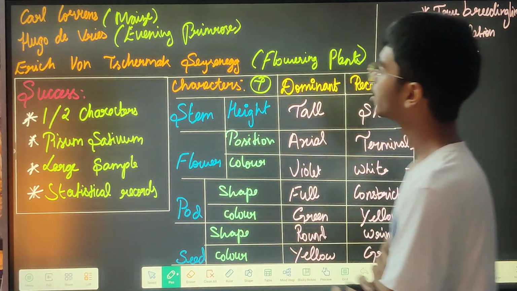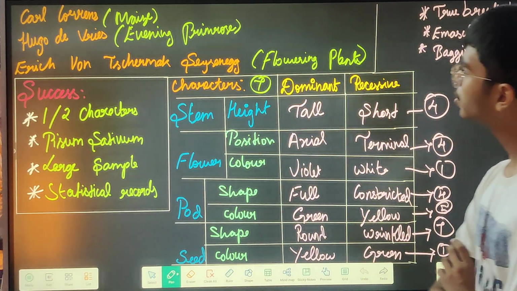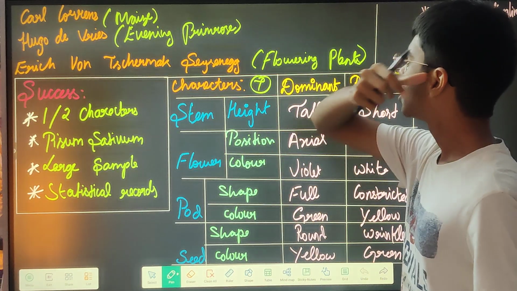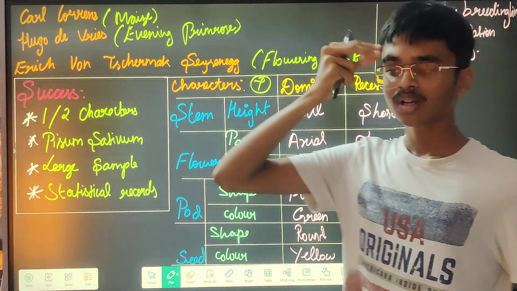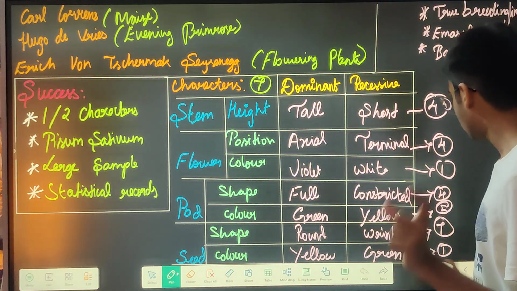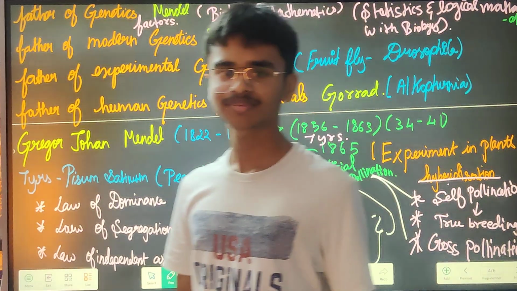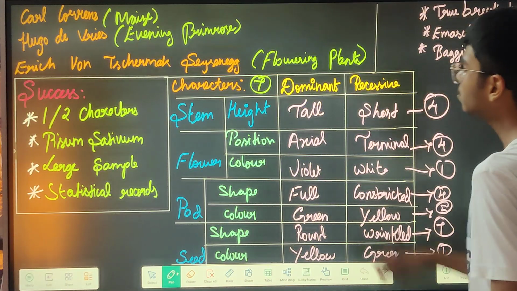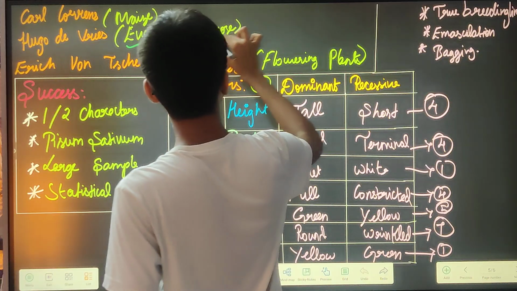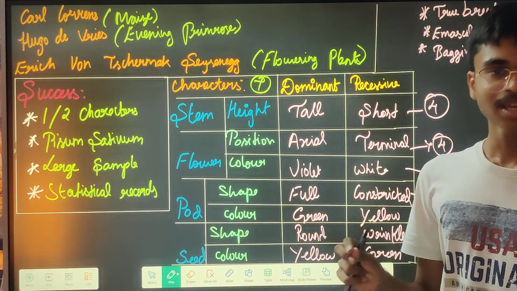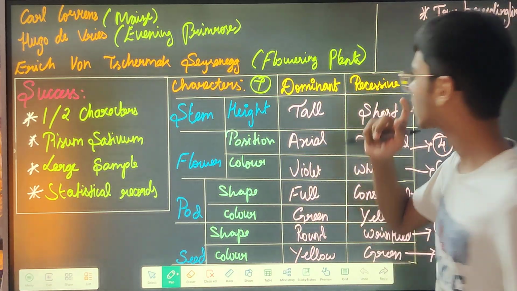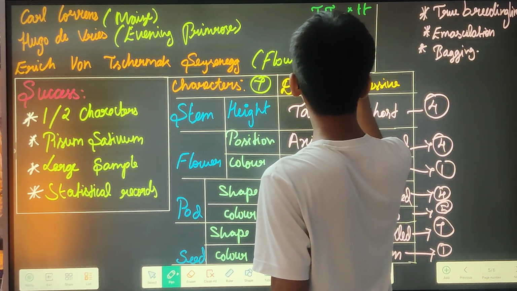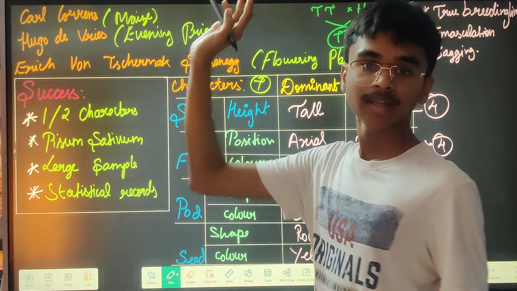Hugo de Vries also researched evening primrose, which is a very important thing. Mendel said that there is no blending of characters, meaning two different characters will not blend. But evening primrose is not like that. It is a flower which has blending of characters. For example, in a pea plant you get T and T, but that will not happen here.